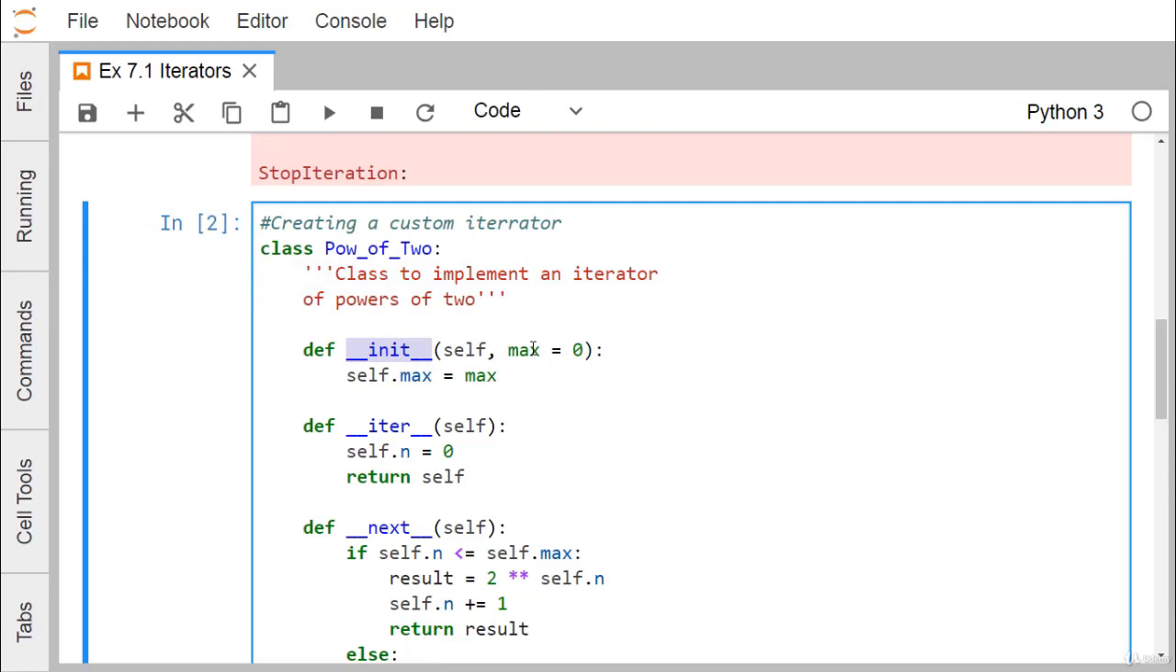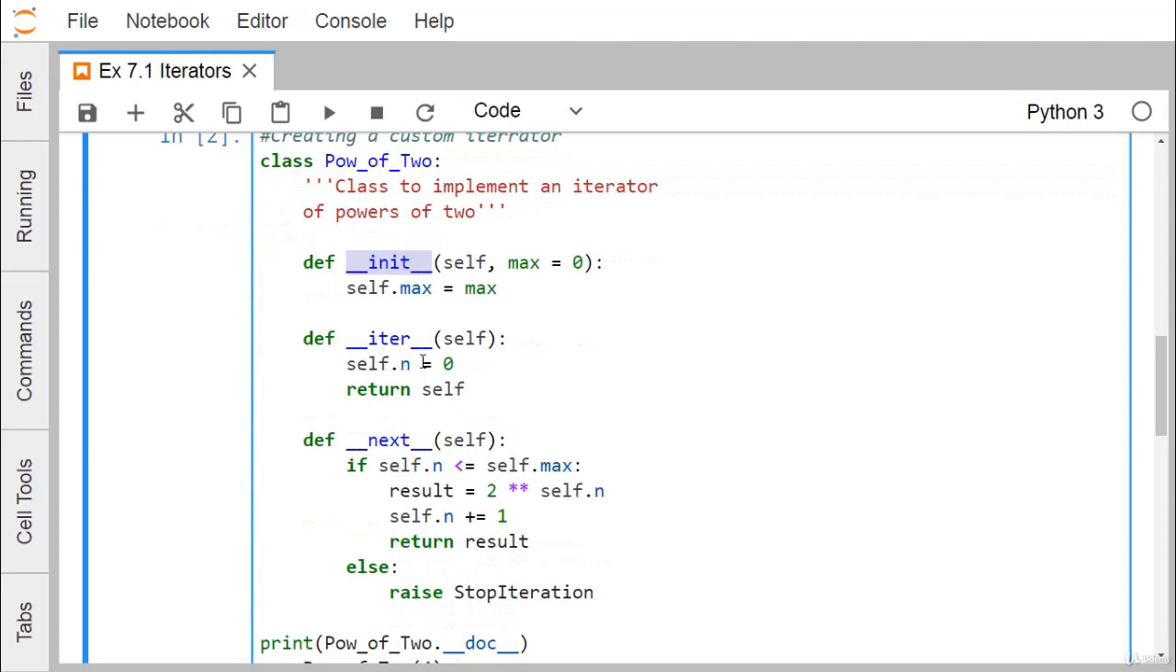Whatever value we pass will be assigned to this max instance variable. Here we are defining the __iter__ method, and similarly the __next__ method. These two methods we are defining here. self.n is equal to 0, so n is another instance variable, getting initialized with the value 0.